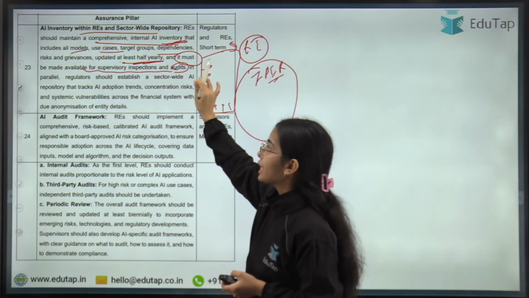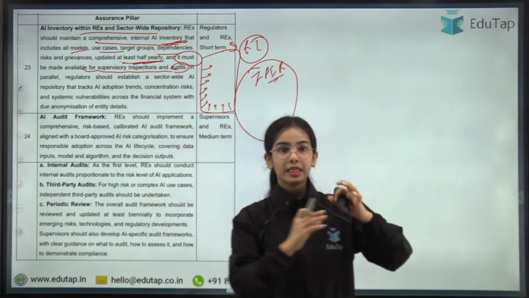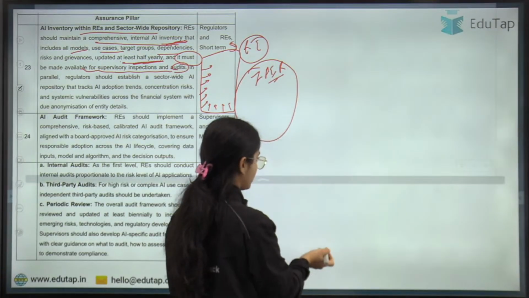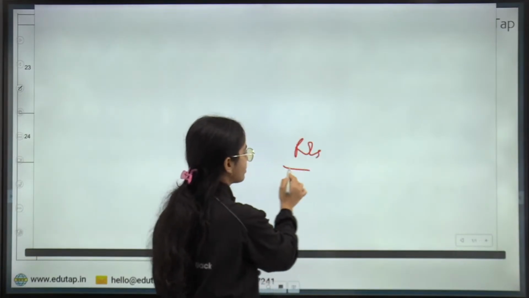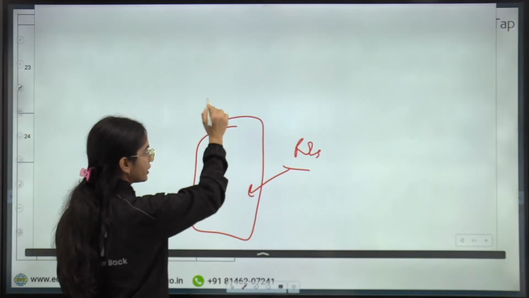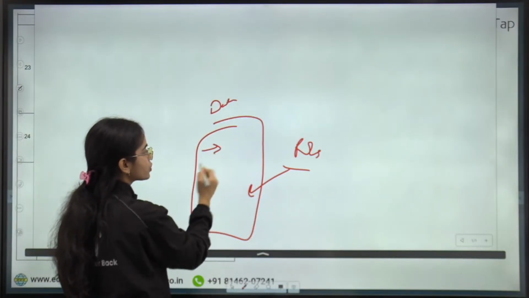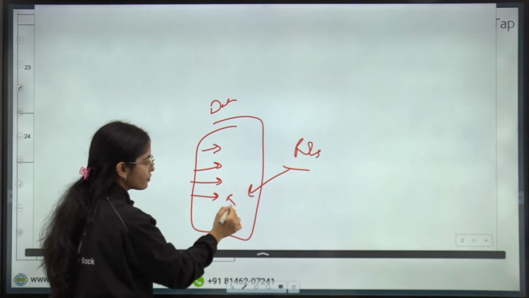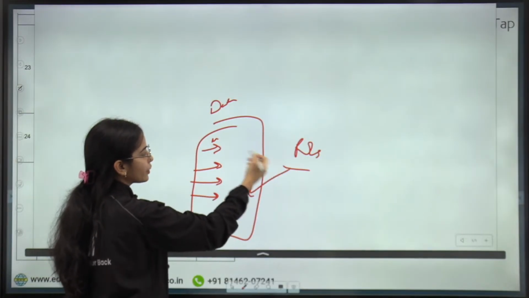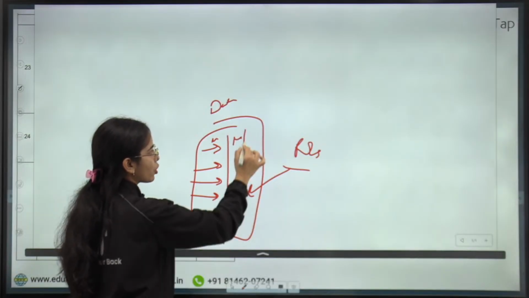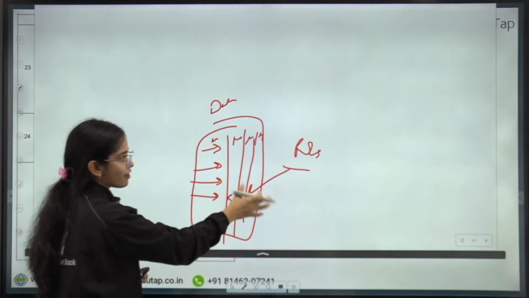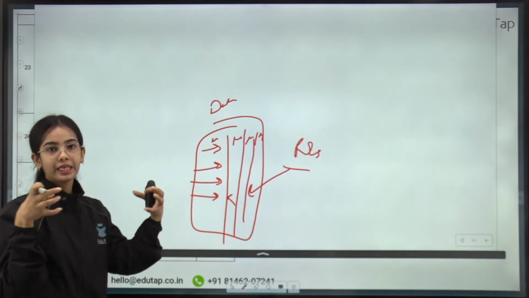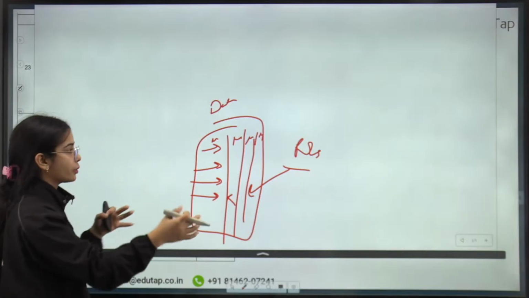Okay, this should be updated at least half yearly, and it must be available for supervisory inspection and audits. In parallel, the regulators, so internally the regulated entity should maintain for each entity, the regulated entities for themselves, they should have the internal database, that which models they are using, which use cases, for which target groups, what are the risk involved for the different models. Let's say one regulated entity has 4 AI models that they are using. So all these models have to be notified. Now this is the internal information that they are keeping, the regulated entities.